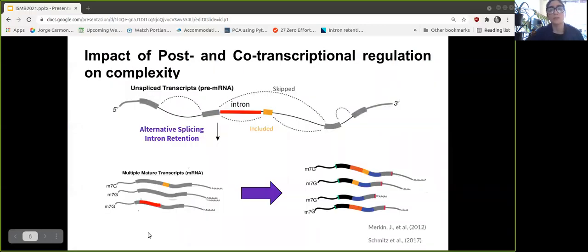Later on, to continue to address this question about complexity, we started analyzing post and co-transcriptional regulation, which showed us the effect of alternative splicing and intron retention, where we know that alternative splicing regulates around 95% of multi-exon genes, and intron retention affects up to 75% of multi-exon genes in mammals.